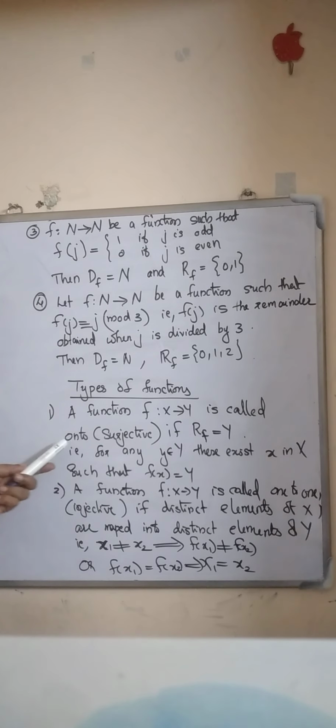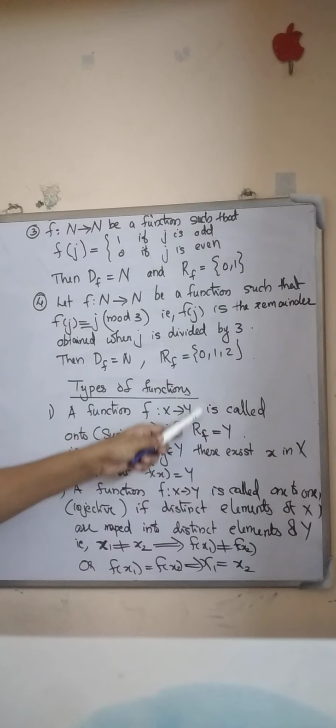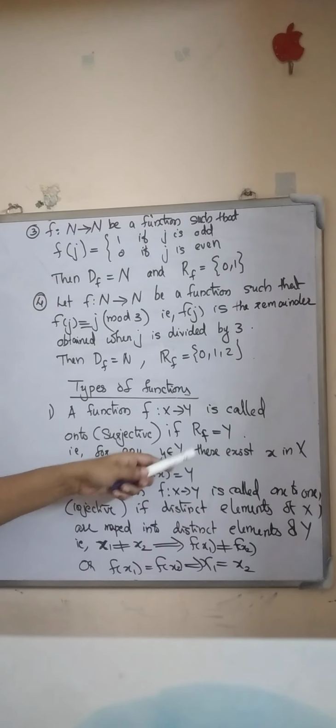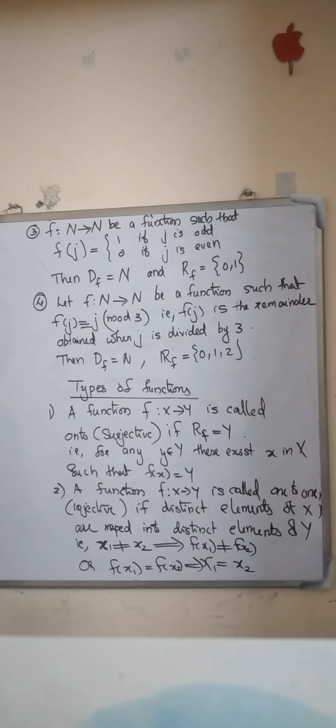First is an onto function. If f from x to y is a function, then it is an onto function if its codomain set is equal to its image set, that is, the range of that function is equal to the codomain set.